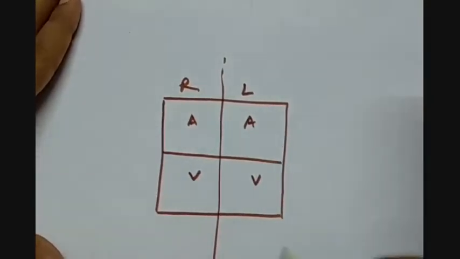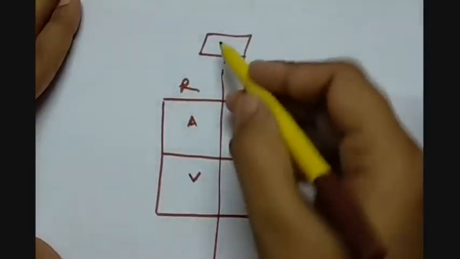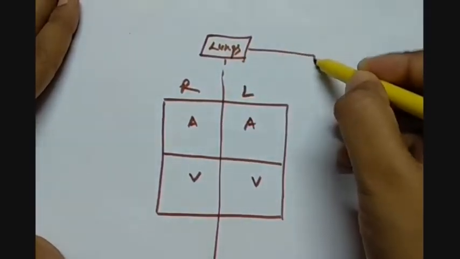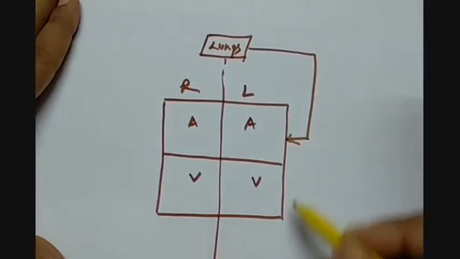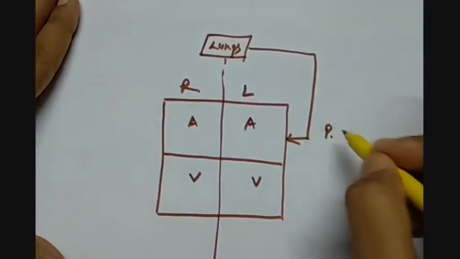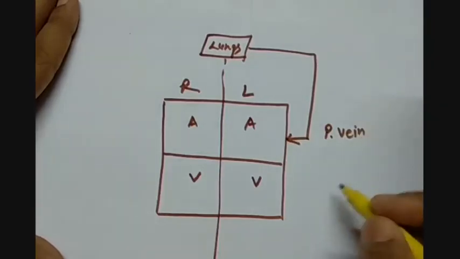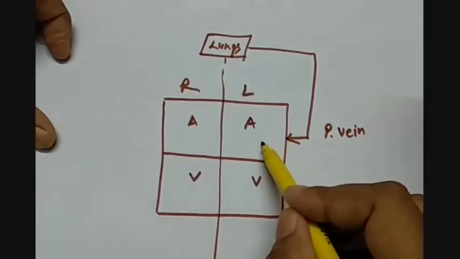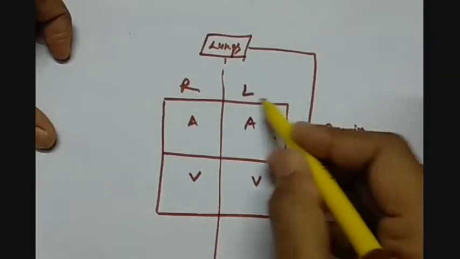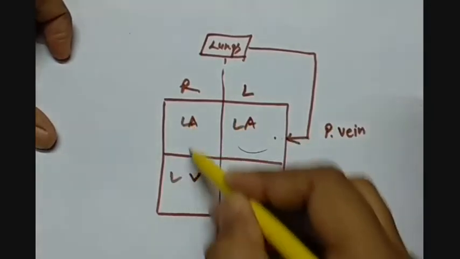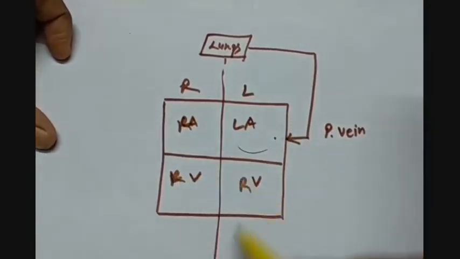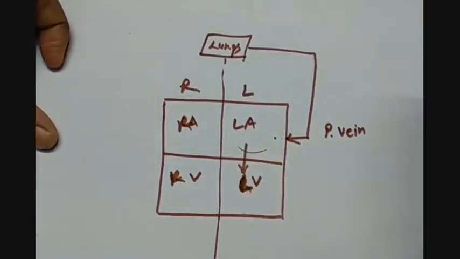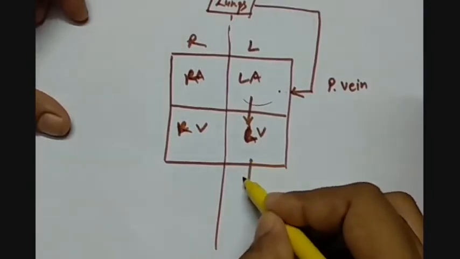But if we have the lungs here, then one vessel is called the pulmonary vein. Pulmonary, related to lungs. Vein because it has thin walls. So the pulmonary vein comes into the left atrium. Then this left atrium contracts and the blood goes into the left ventricle. From here the blood passes into the aorta.